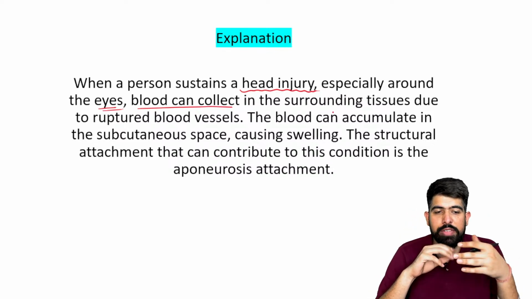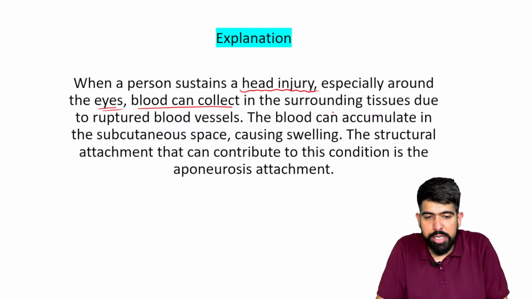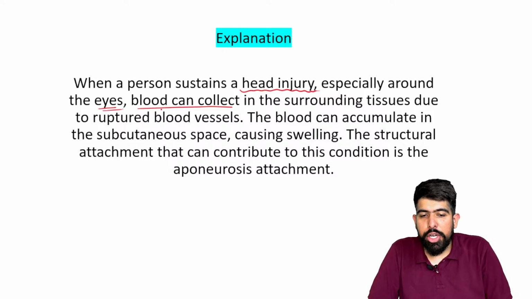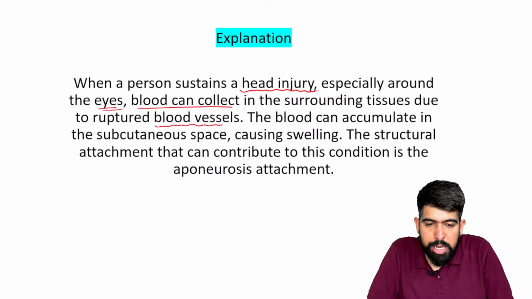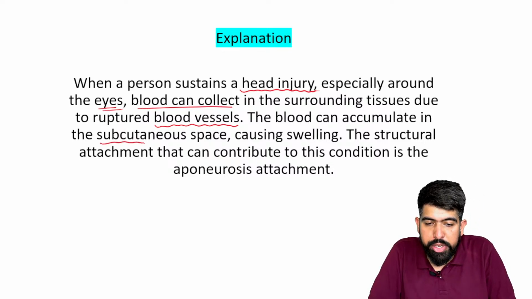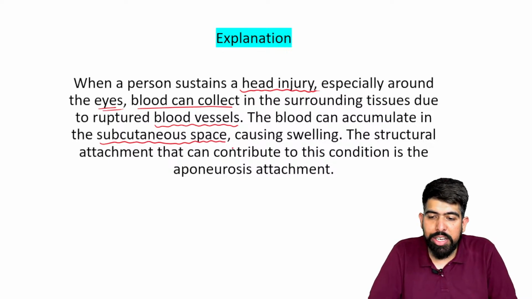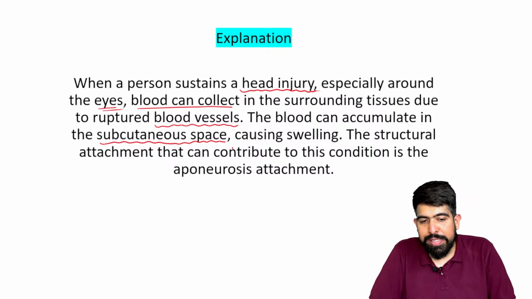Your blood collection will be there because of a rupture of the vessels. As the blood vessels get ruptured, this blood gets accumulated in your subcutaneous space, right?